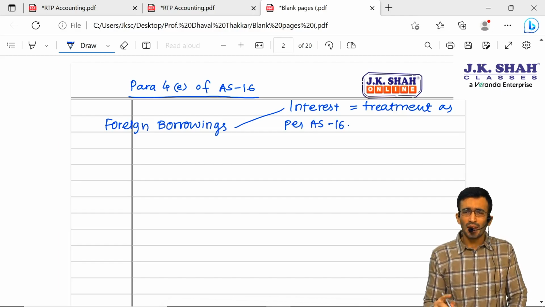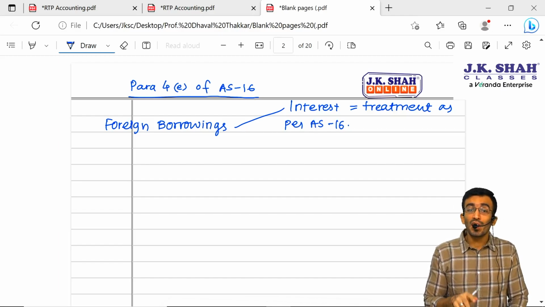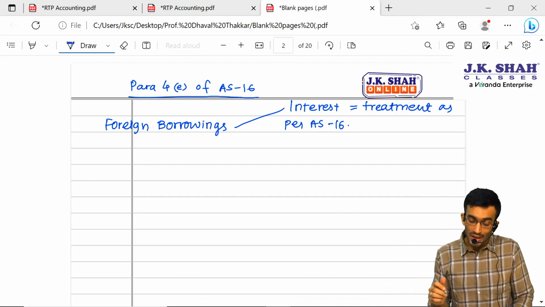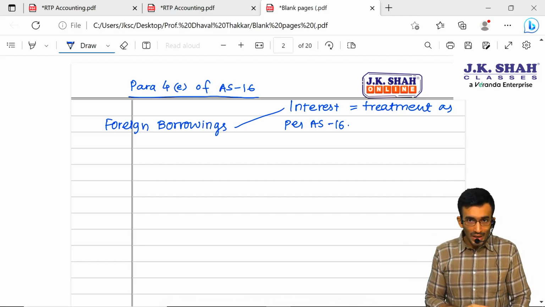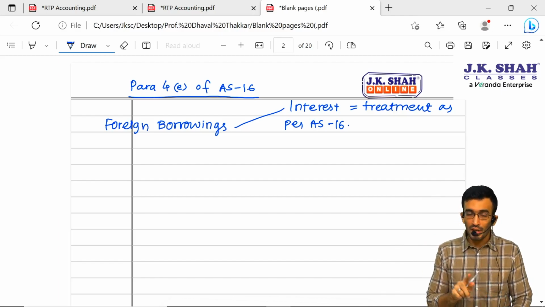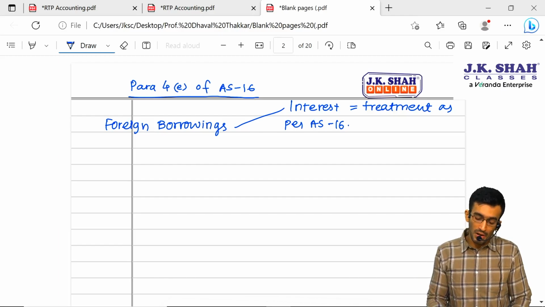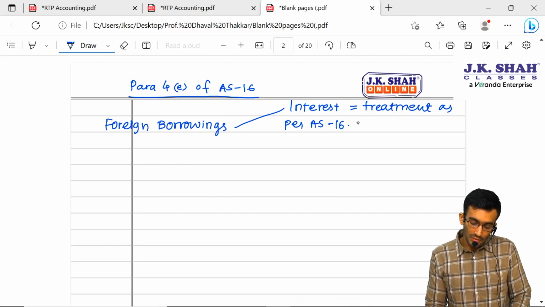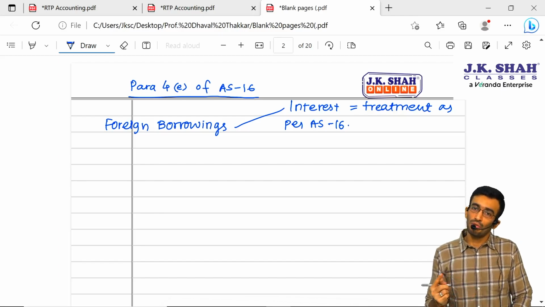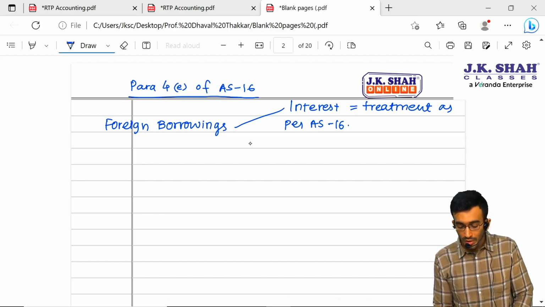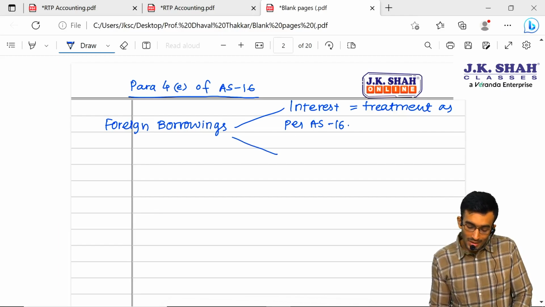What do you mean by as per AS 16? It means if this loan is taken for a qualifying asset, then this interest will be capitalized in the asset, that is nothing but that qualifying asset. If it is not for a qualifying asset, then interest will be charged to P&L. That is the simple treatment as per AS 16. That means if the loan is taken for a qualifying asset, we have to capitalize this interest cost. If not, then we have to charge it to P&L. Now, on this foreign borrowing, there is something that is called exchange fluctuation.